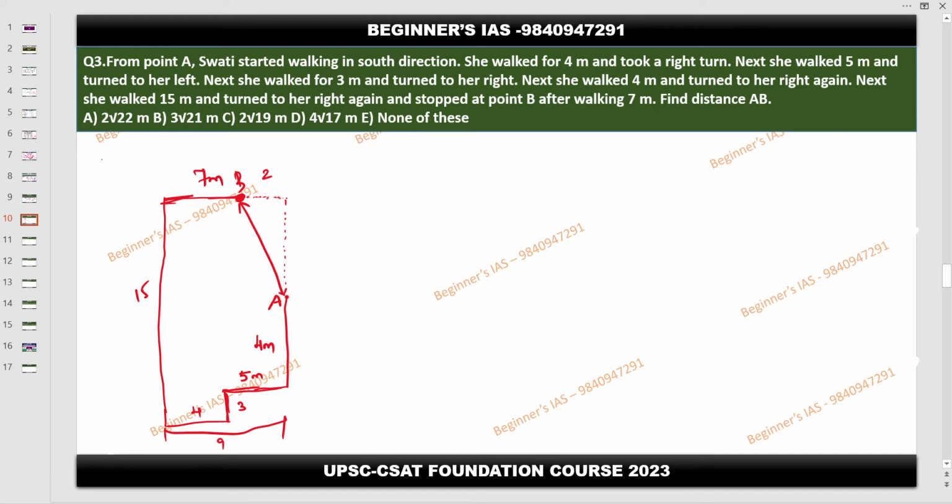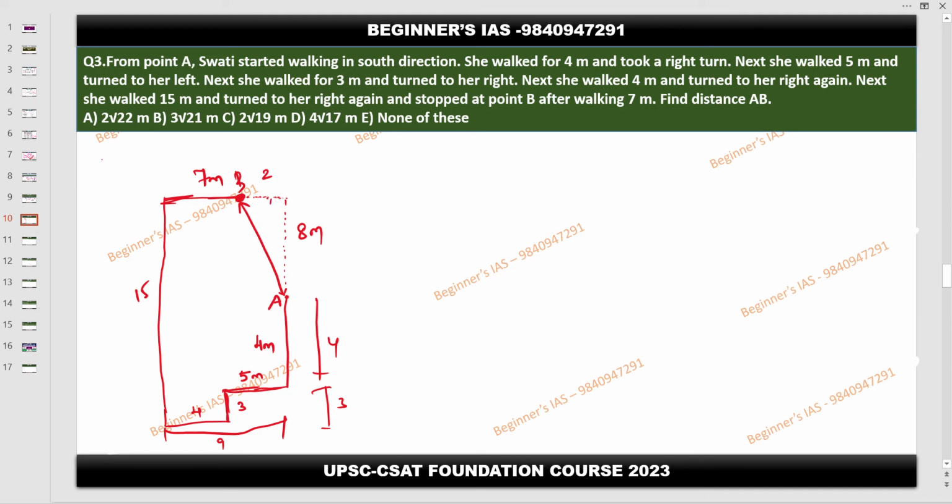So here, total distance is 15. Total distance is 15. So here this is 3, then this is 4, so 7. 15 minus 7 is going to be 8. Understood, everyone?